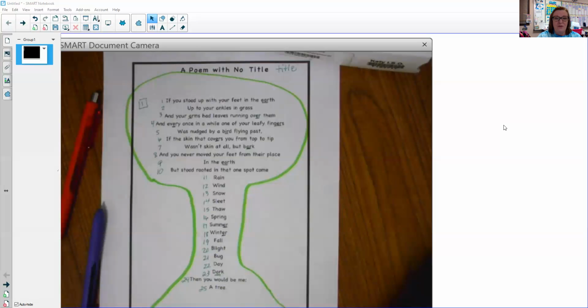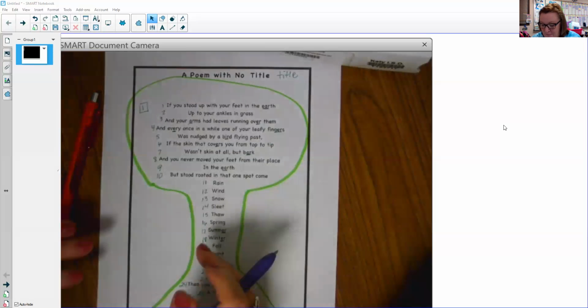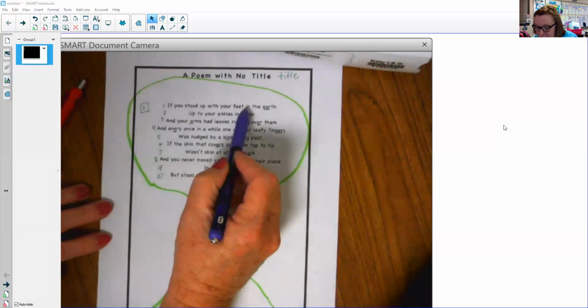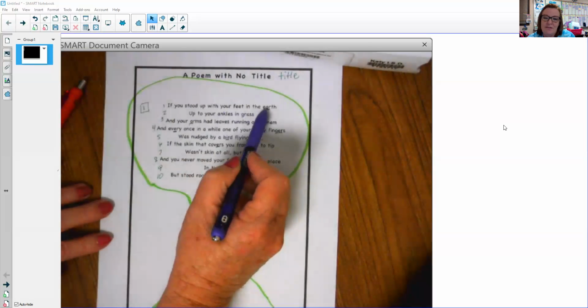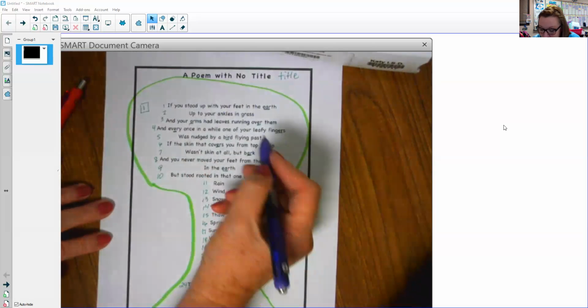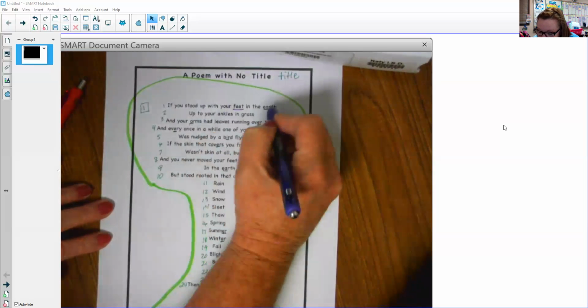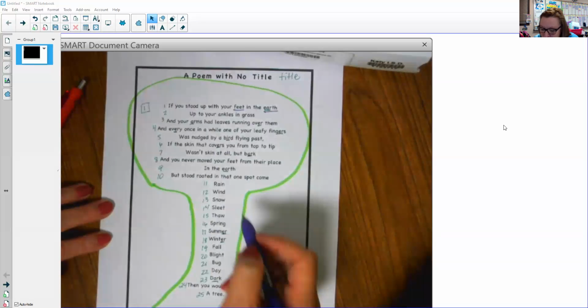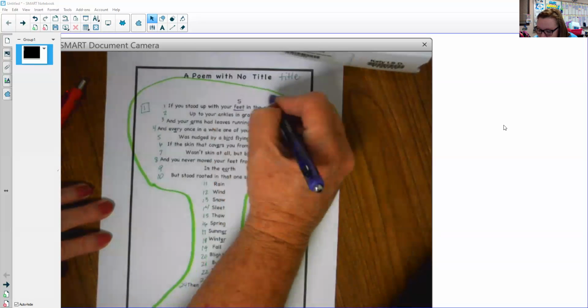So what I want to do is go on a hunt and let's see what we can find in the way of nouns. Remember, a noun is a person, a place, a thing, or an idea. So let's go. Okay, if you stood up with your feet in the earth, I see two nouns in there. What do you think they are? You're right, feet and earth. Now, there's not an S on either one of them, so they are singular.